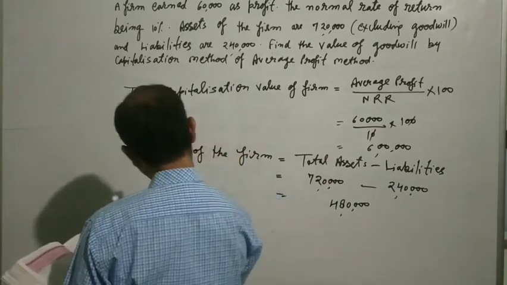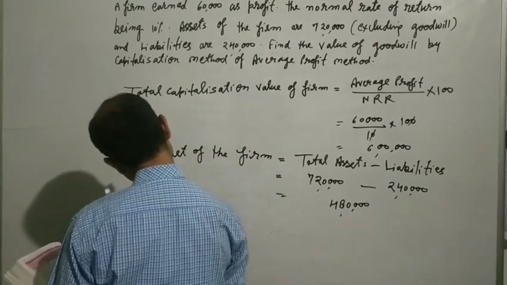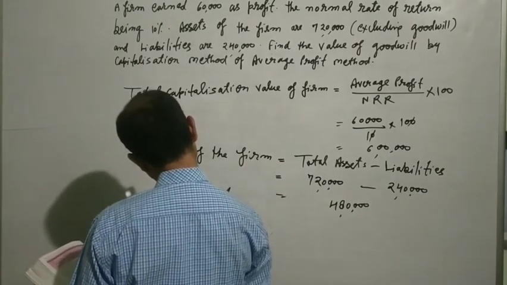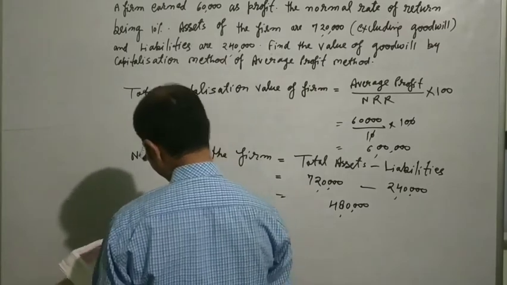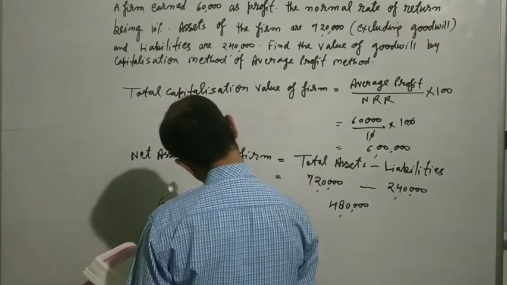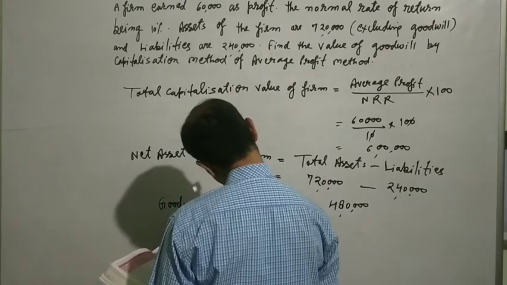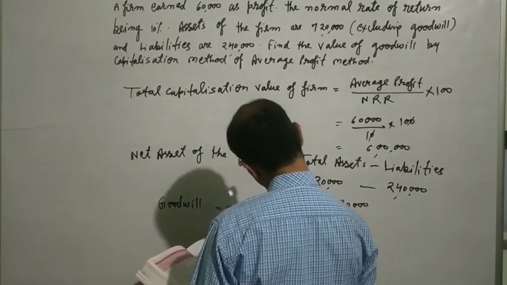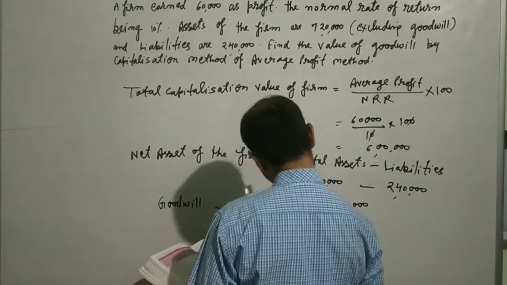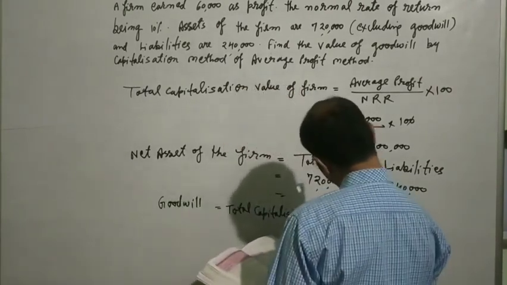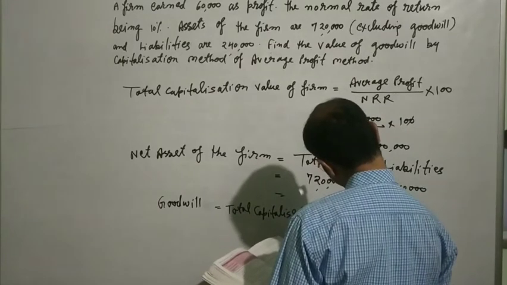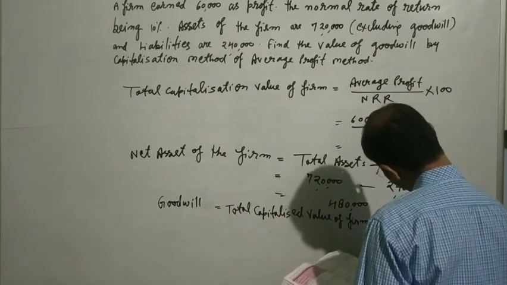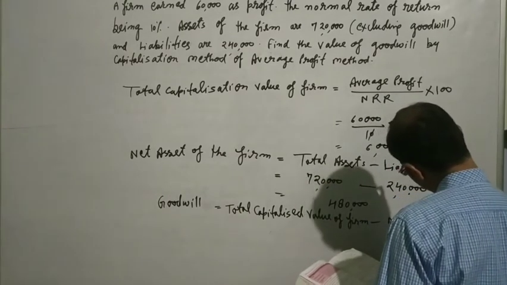Now we put the formula of goodwill. Goodwill is equal to total capitalized value of the firm minus net assets.